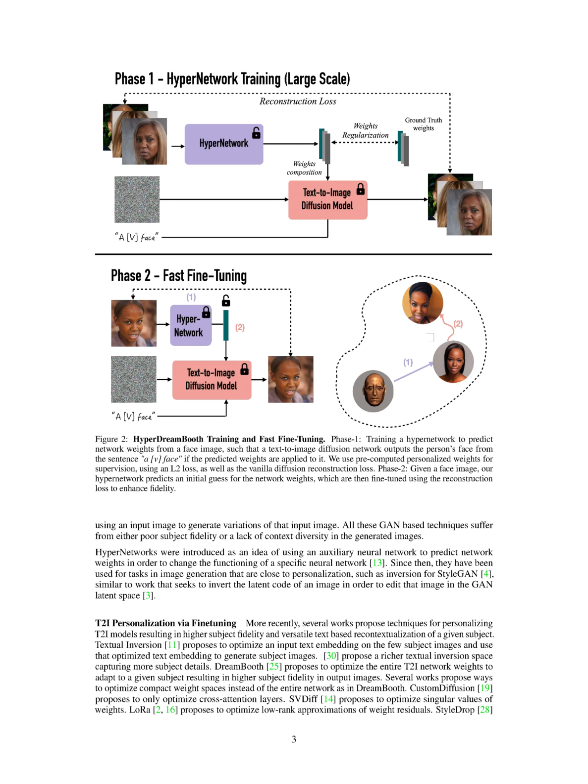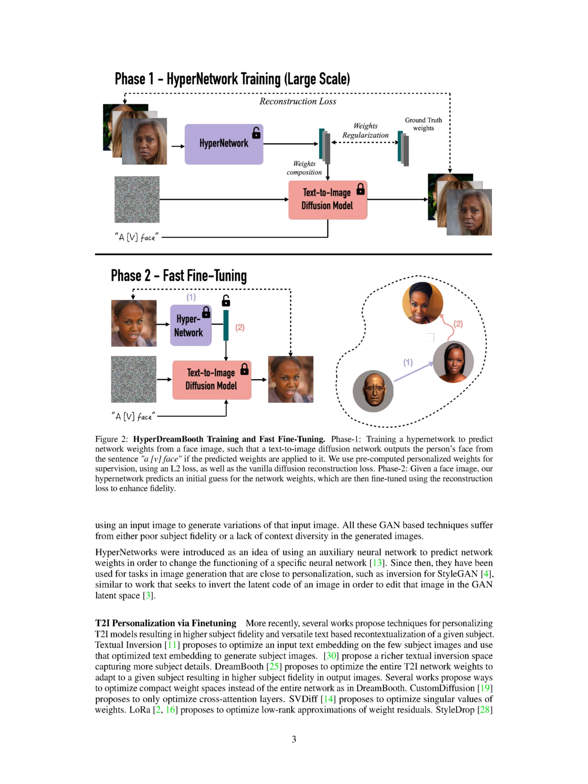HyperNetworks were introduced as a way to use an auxiliary neural network to predict network weights, thereby altering the functioning of a specific neural network. They have since been used for image generation tasks related to personalization, such as inversion for StyleGAN, which is similar to work that seeks to invert an image's latent code to edit that image in the GAN latent space.